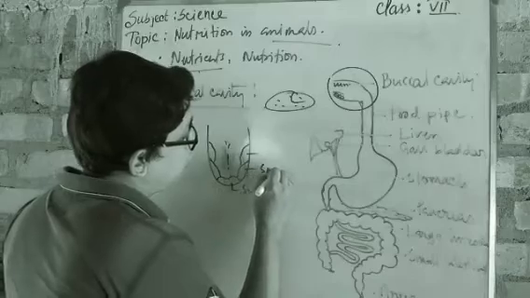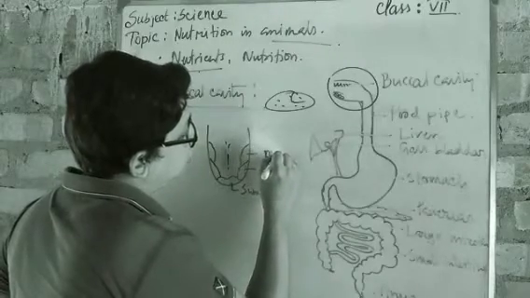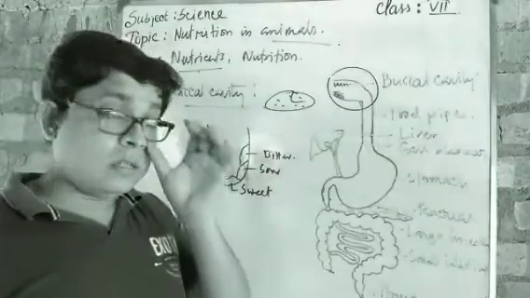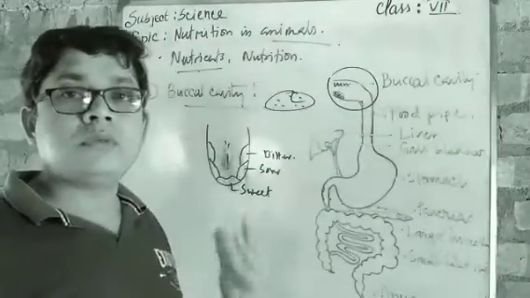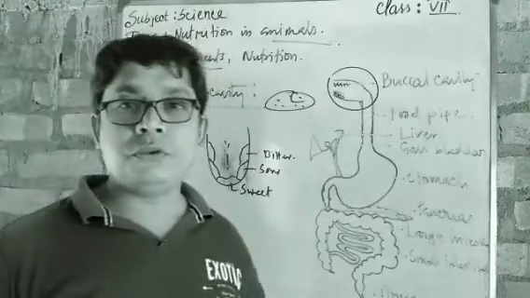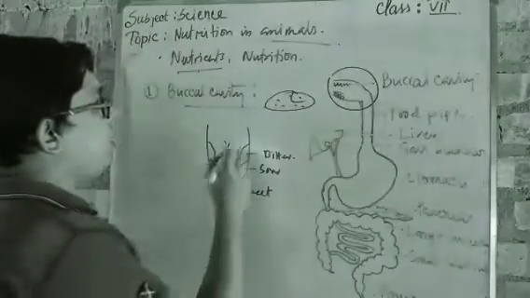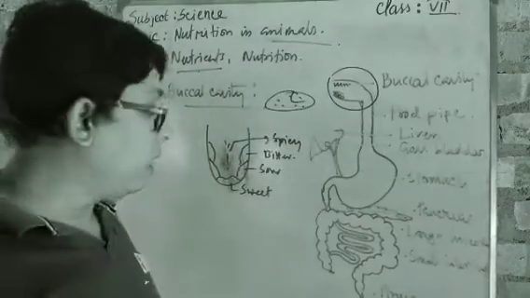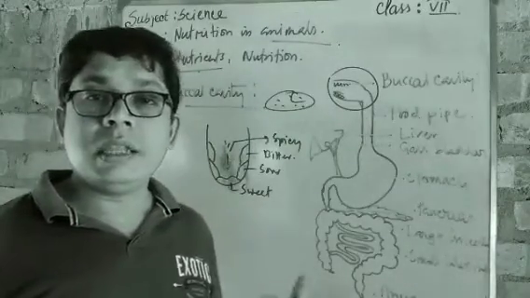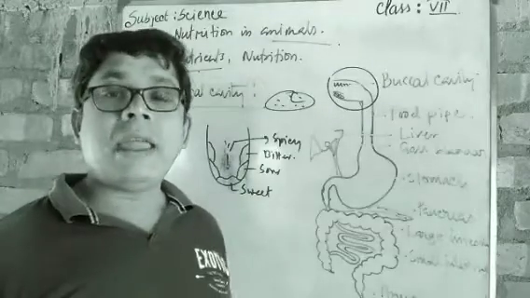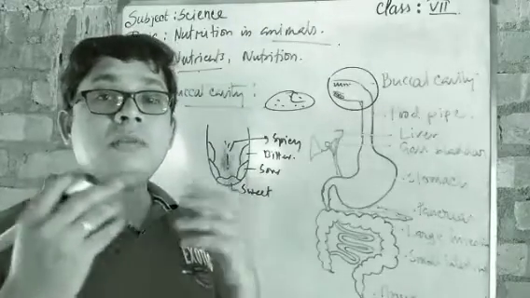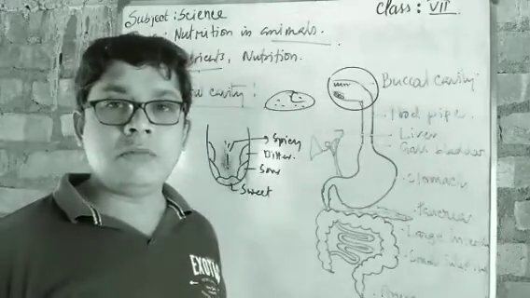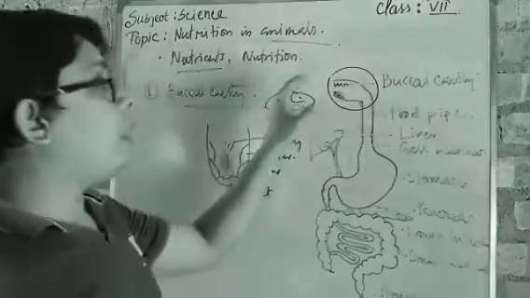Sweet, sour, bitter. So different parts' functions are different. So in this way we can get the taste of the food. Got it? Or it is spicy. Okay, so in this way we get the taste of the food items through the tongue, and it also helps to move the food items from this side to that side and make a proper lump of clay of our food. Got it? So it's all about the buccal cavity.